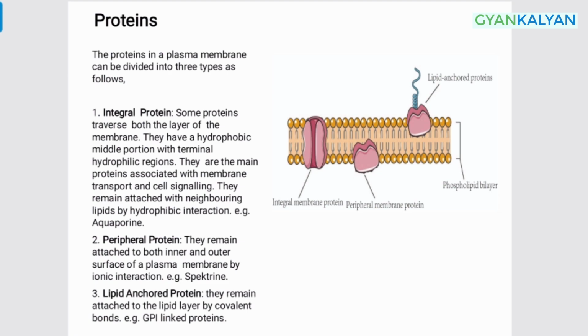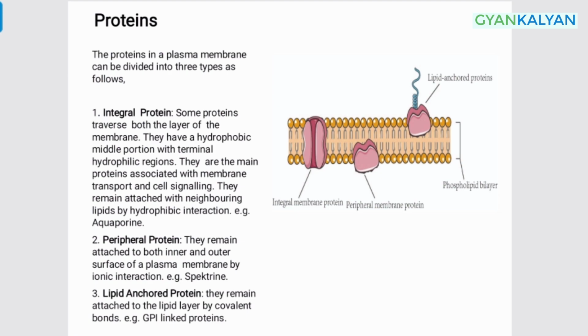The proteins on a plasma membrane are of three types: the integral proteins, the peripheral proteins, and the lipid anchored proteins. The integral proteins are those which traverse both the monolayers of a plasma membrane. They have a middle hydrophobic region and two terminal hydrophilic regions. They are mainly associated with membrane transport and cell signaling. They remain attached to their neighboring lipids via hydrophobic interaction. An example of such a protein is aquaporin, which is associated with water transport.